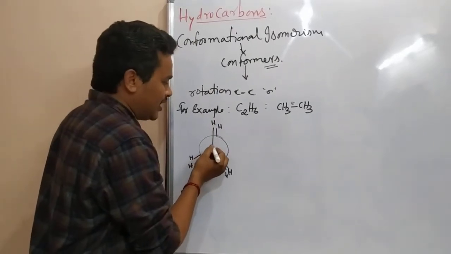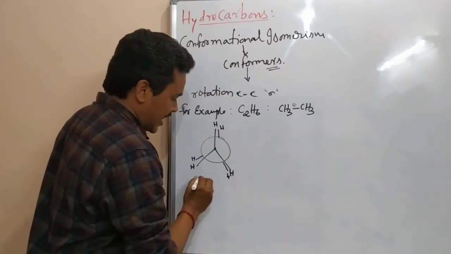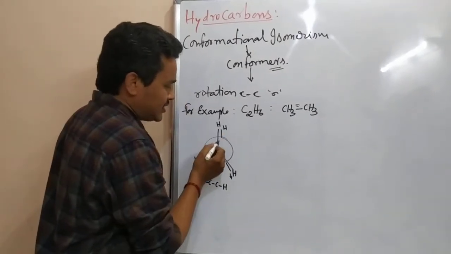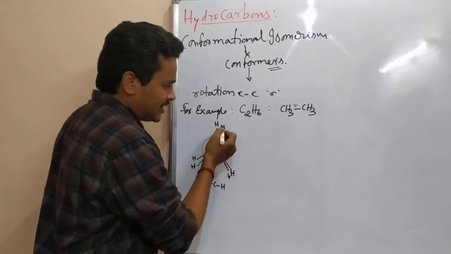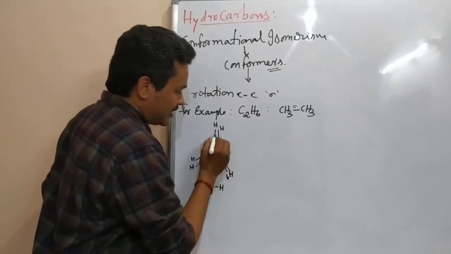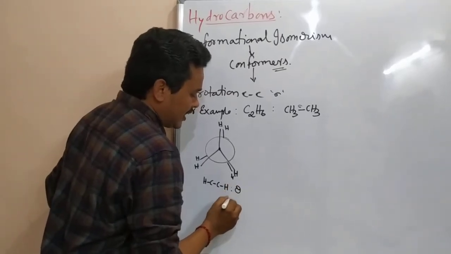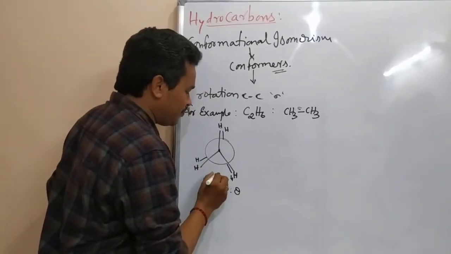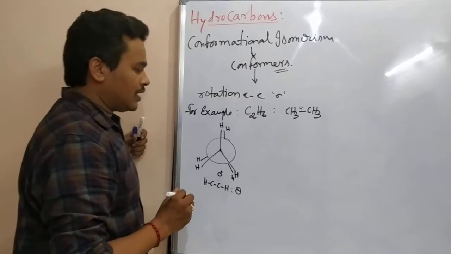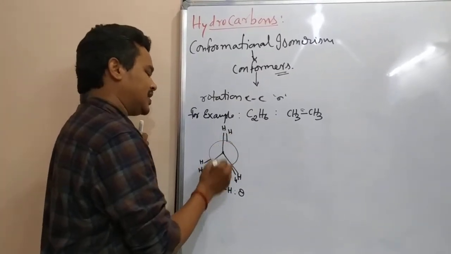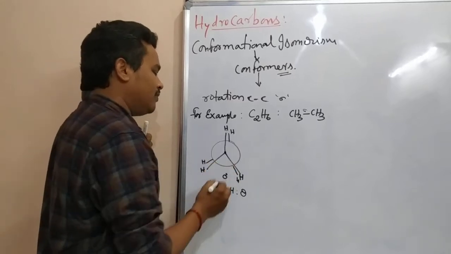Here the angle between this H-C and the backside C-H, that angle we are going to take as theta. In this case, that will be 0 degrees. For our convenience I am writing it a little bit far away, but the angle will be 0 degrees.